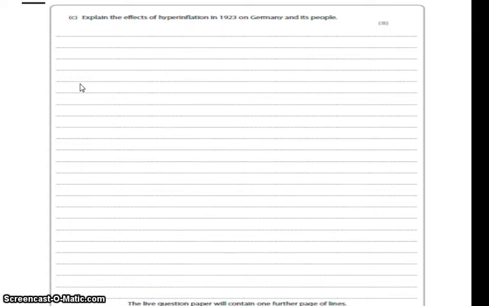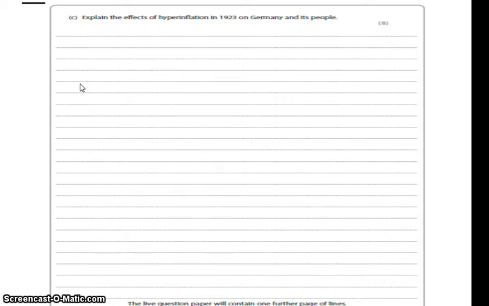Another effect would be on people who had savings. Many of the middle class, for example, had their savings wiped out overnight because it was worthless money. It meant nothing anymore. If you had 20,000 marks, that's the currency, remember, saved up, and suddenly a loaf of bread was worth 200,000 million marks, you had technically nothing in your bank account. So middle class people or people with savings were left impoverished and they lost their savings overnight.